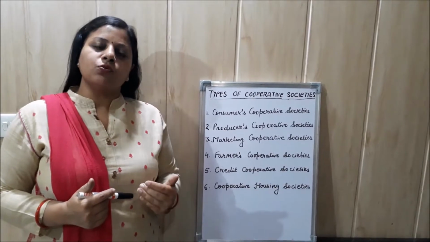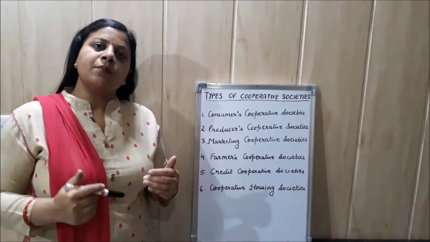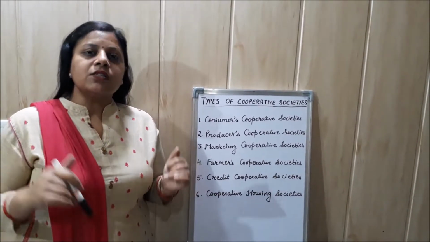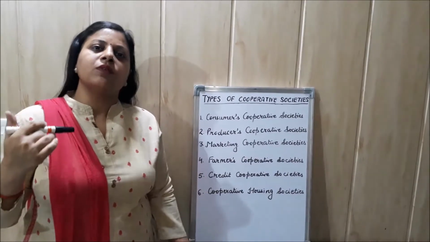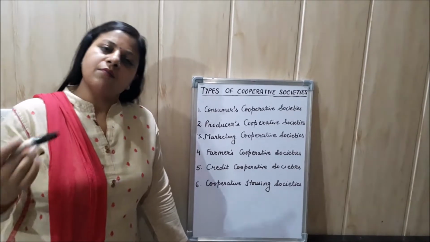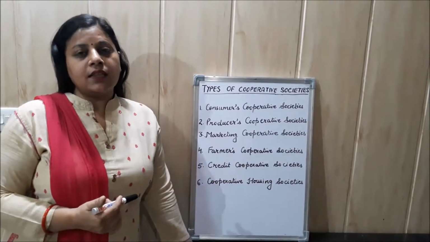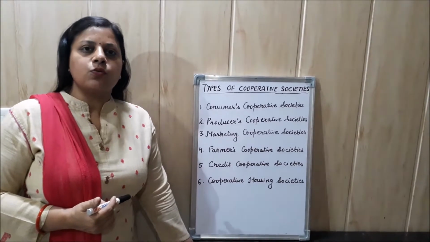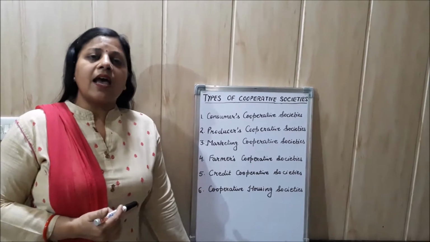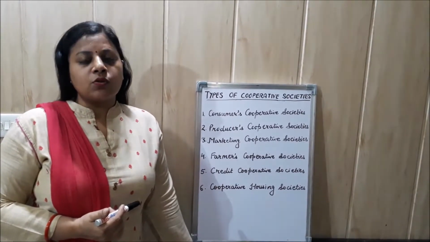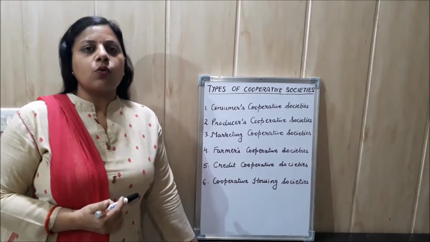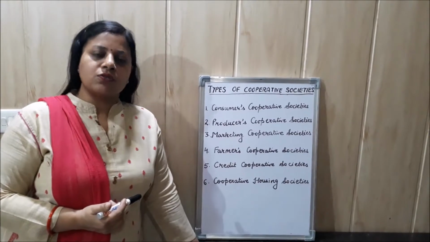What do these societies do? These societies' main aim is to eliminate the middleman from the chain of distribution. These societies buy goods directly from the manufacturer and sell them to the consumers who are their members at low price. In this way, these societies provide goods to the members at low price. And if these societies earn any profit, that is also distributed among all the members in the form of dividend. This is all about consumers cooperative society.